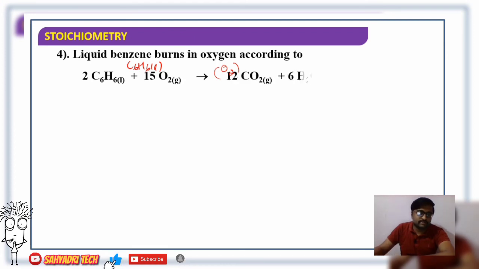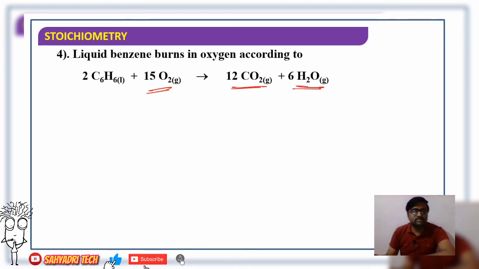They have given the equation here: 2 C6H6 plus 15 O2 gives rise to 12 CO2 plus 6 H2O. As I said, benzene is also a hydrocarbon, so combustion of a hydrocarbon always produces two compounds, as I mentioned earlier: carbon dioxide and water. So it is a balanced equation.